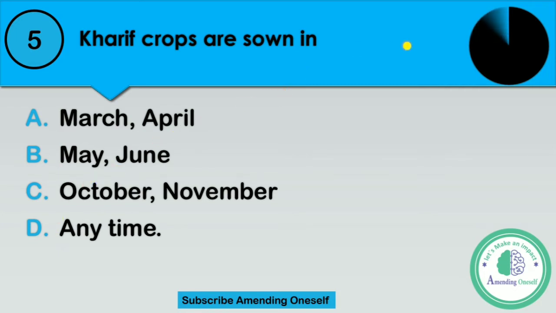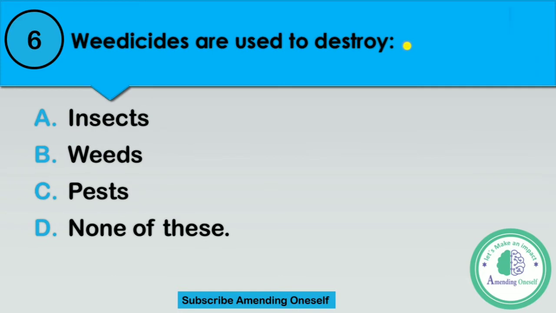Time's up. Question number 6. Weedicides are used to destroy option A, insects, option B, weeds, option C, pests, or option D, none of these. I repeat the question. Weedicides are used to destroy option A, insects, option B, weeds, option C, pests, or option D, none of these.